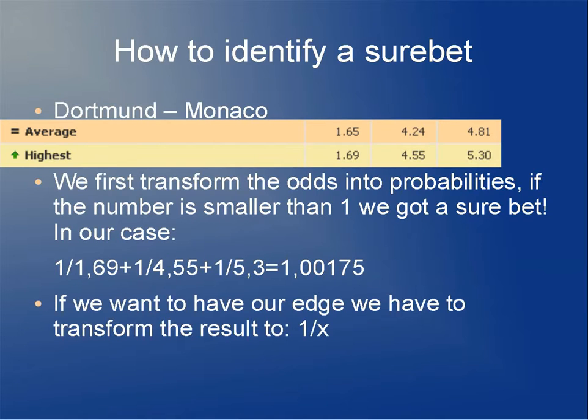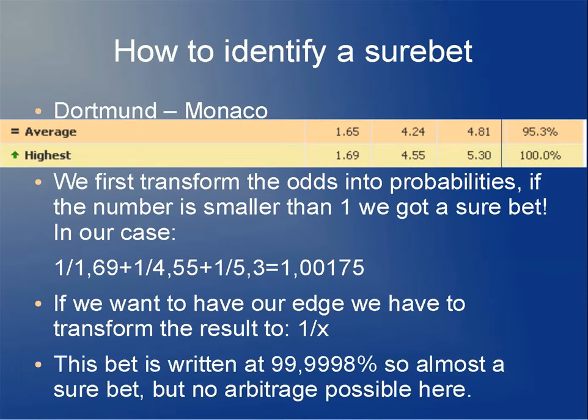If we want to find out our edge, we have to transform the number we get, as you see it here. I don't know how to say this in English. In Germany it's "den Kehrwert nehmen." Yeah, but I think you can still understand it. This bet is at 99.9998%, so almost a sure bet, but no arbitrage is possible here.